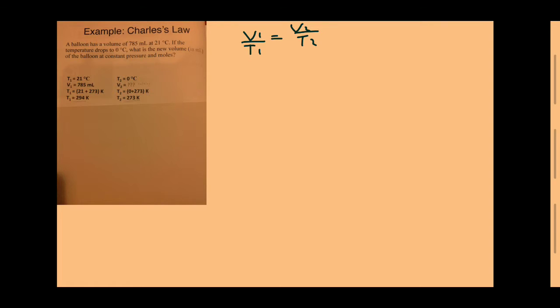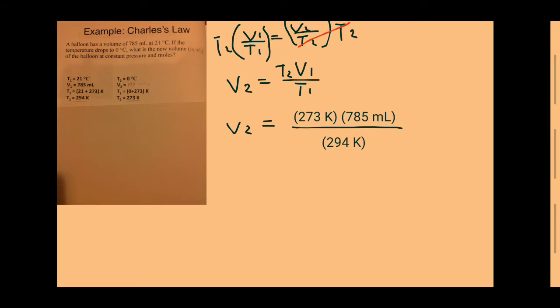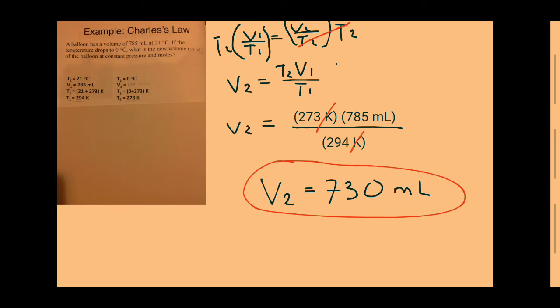So we would start off with Charles' law formula, which is V1 divided by T1 equals V2 divided by T2. And in order to find V2, we would have to multiply both sides by T2. The T2 on the right side cancels out, leaving you with only V2. To make it easier to see, you can rewrite the formula. Next, you plug in all the values in the equation, and the K's would cancel out, leaving you with just milliliters. Finally, after plugging all of this into a calculator, it will give you the answer V2 equals 730 milliliters.